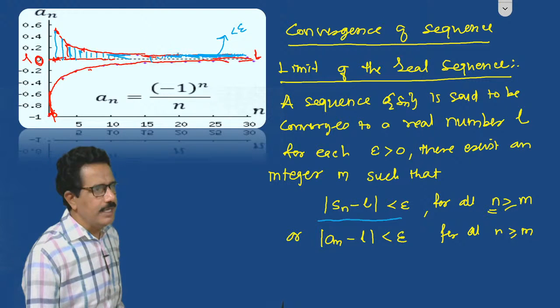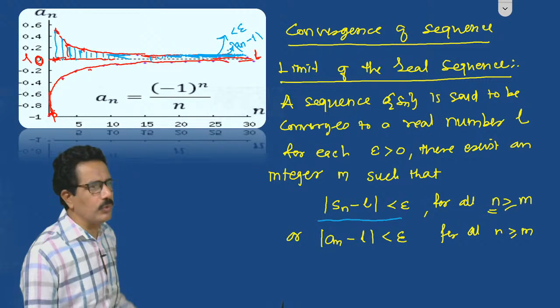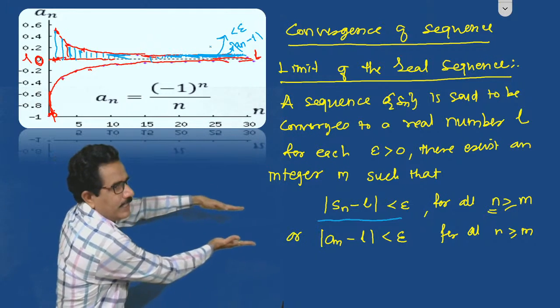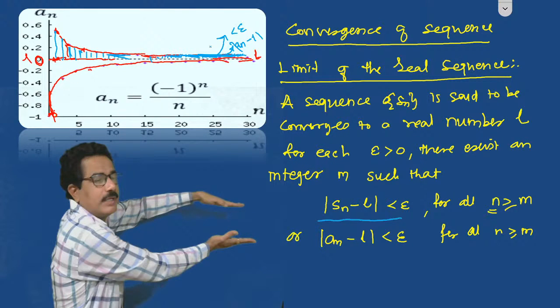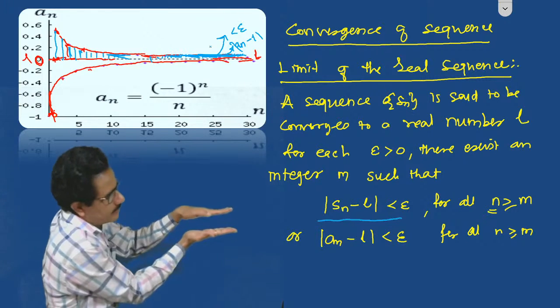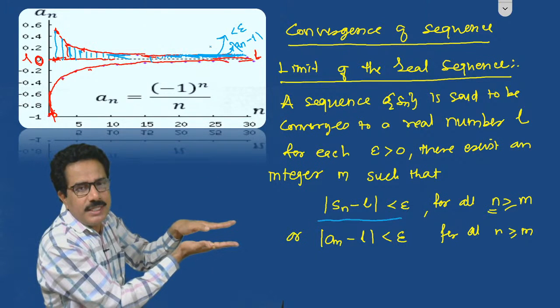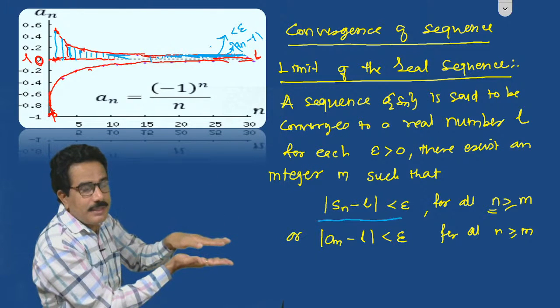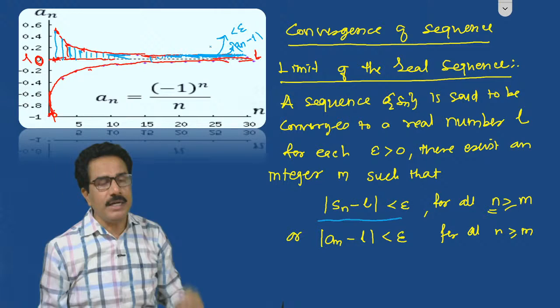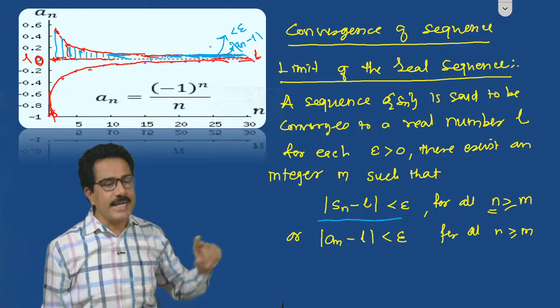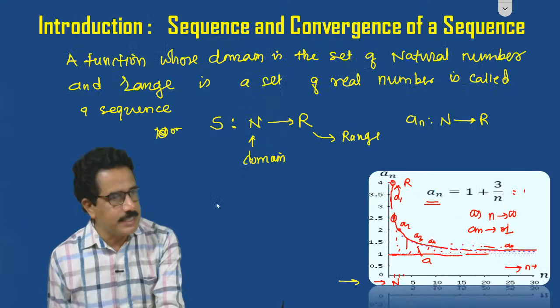कुठल्या दोघातलं डिस्टन्स आहे, this is an minus l. हे डिस्टन्स सुरुवातीला जास्त होतं, नंतर जसं इन्फिनिटी कडे जाऊ, n ची व्हॅल्यू ग्रेटर दॅन m, very large घेऊ तसं या दोघांमधलं डिस्टन्स लहान होत जातं. Means this distance goes to minimum and minimum, that is nearer and nearer to 0. When the distance between the limit and the term is less than epsilon, means nearer to 0, then we can say that l is the limit of that sequence.